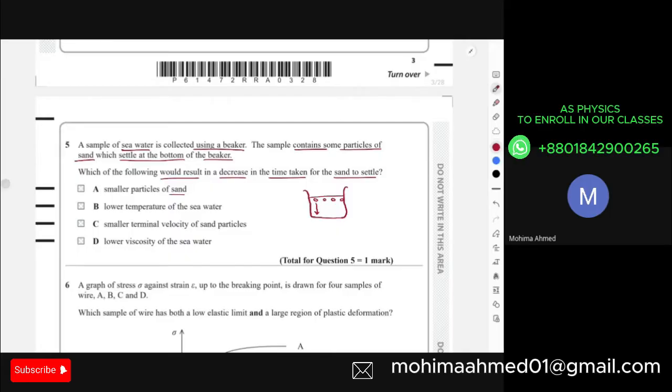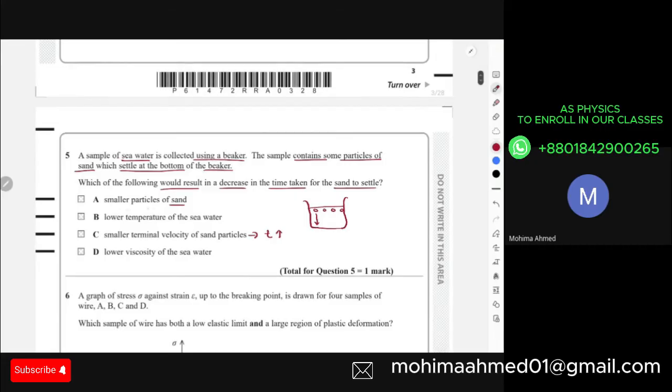Smaller terminal velocity of the sand particles would indicate longer time. I mean, over here, smaller terminal velocity indicates that now the entire sand will take a longer time to travel to the bottom of your beaker. So this causes an increase in time. This doesn't decrease the time.